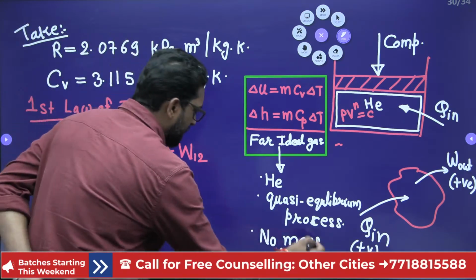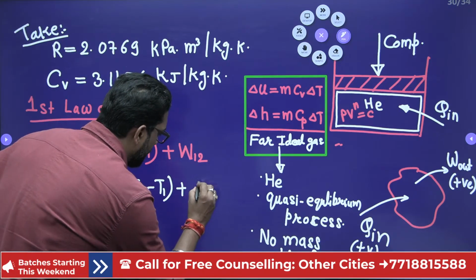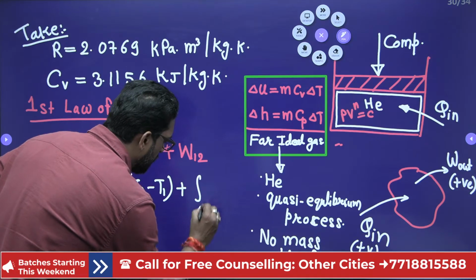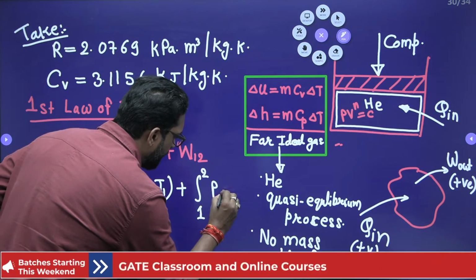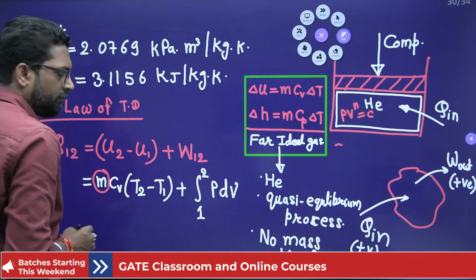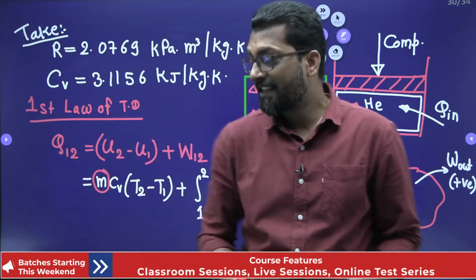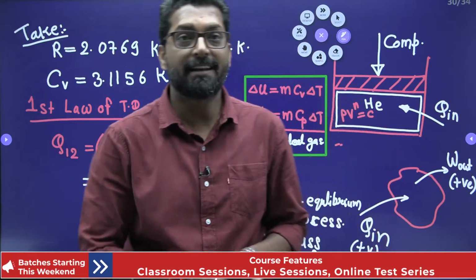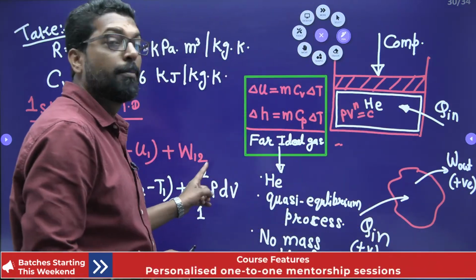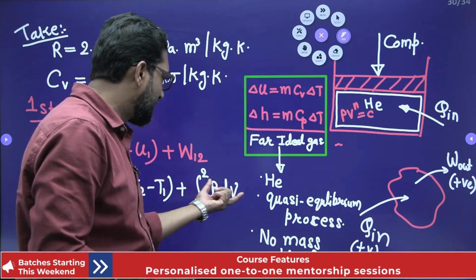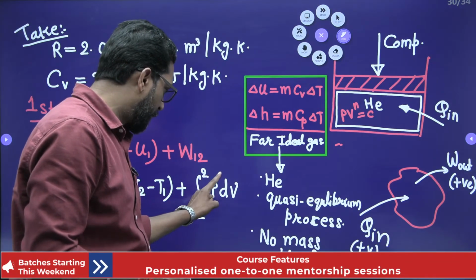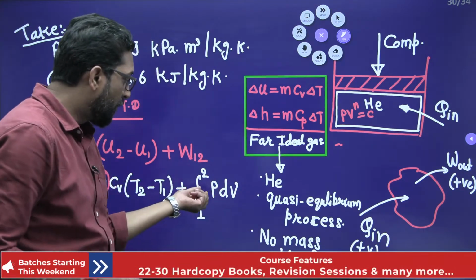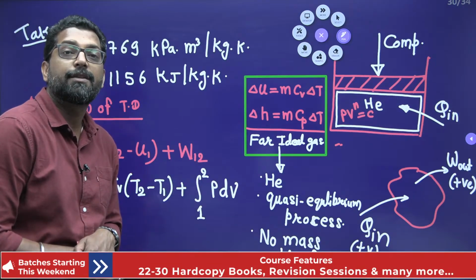Now, if there is a quasi-equilibrium process, it is integration 1 to 2 P dV. Initial volume and final volume are given, but pressure is not given. When we solve this integration, a pressure and volume relationship must be given.